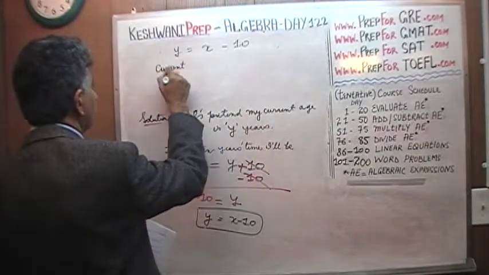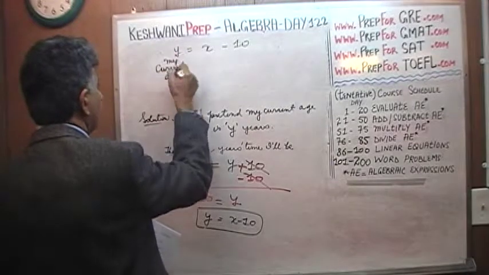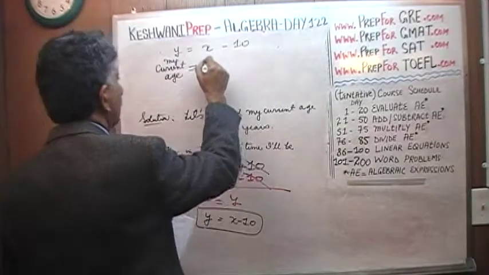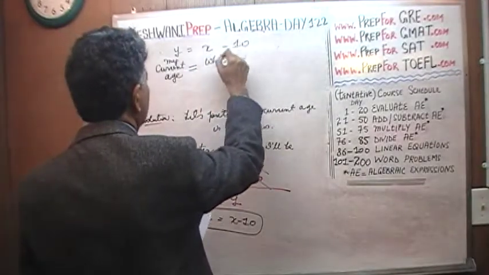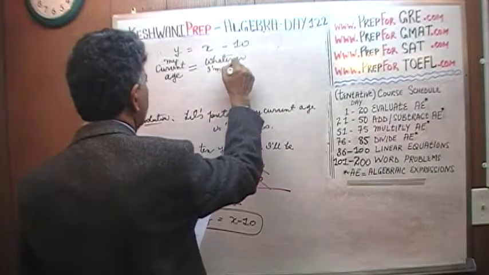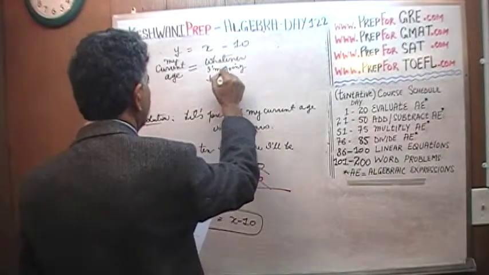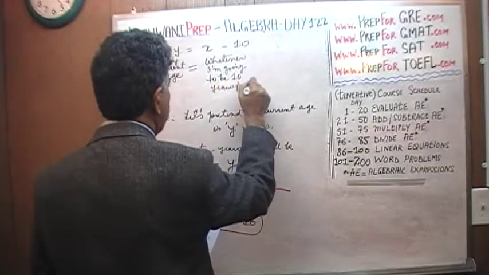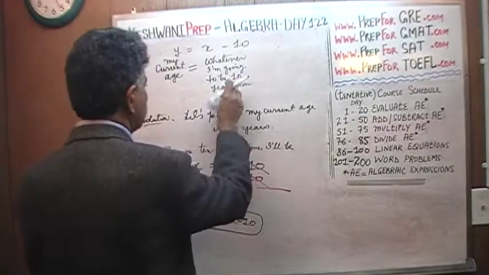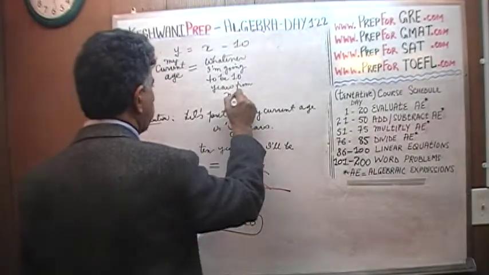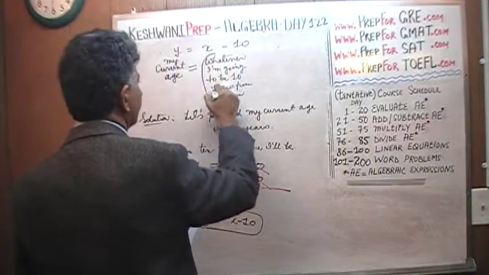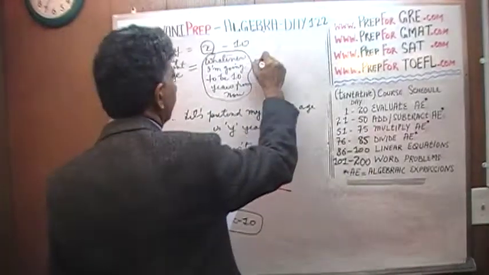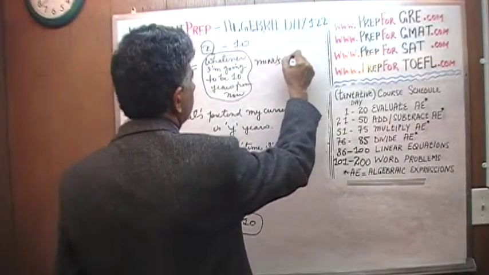My current age equals whatever I'm going to be 10 years from now, that's your X, minus 10.